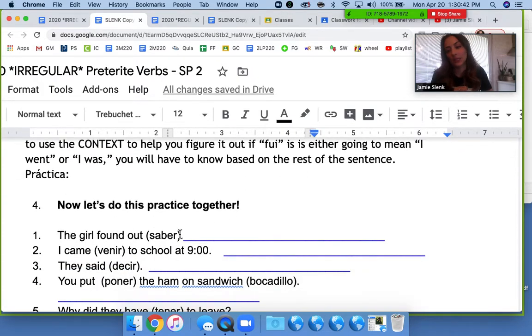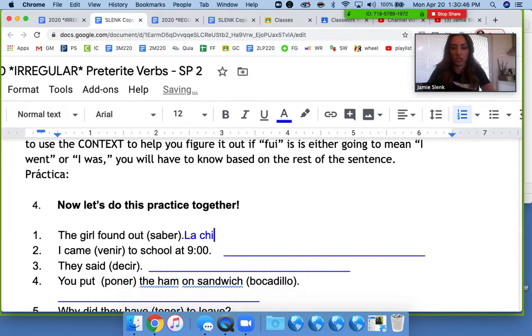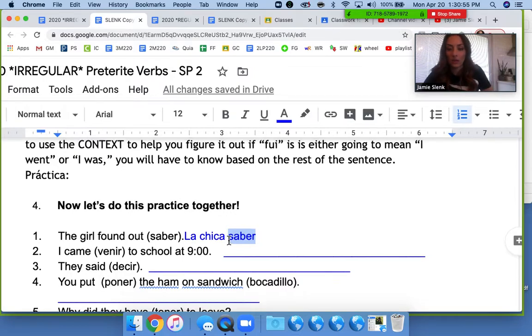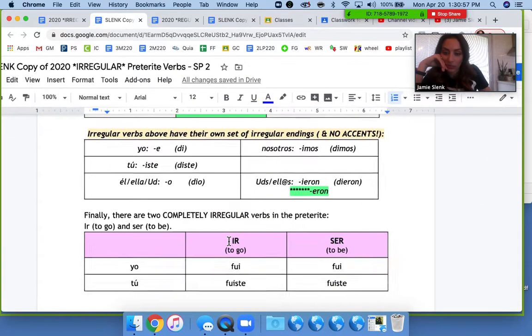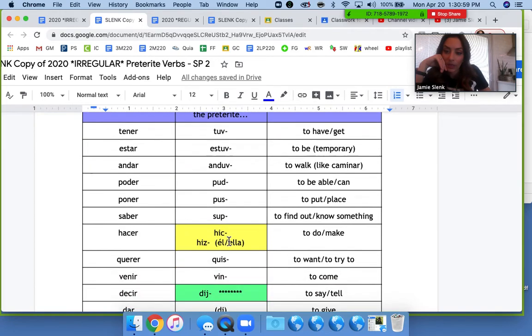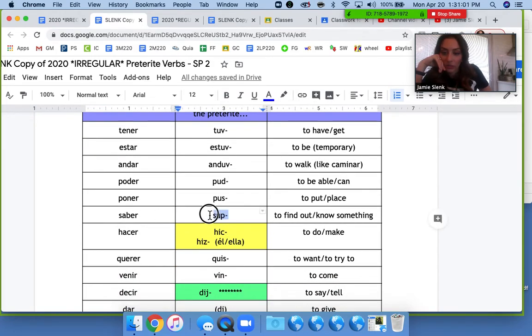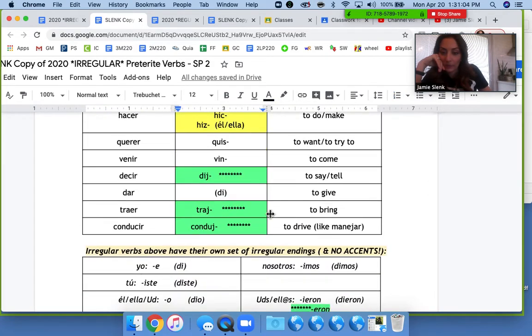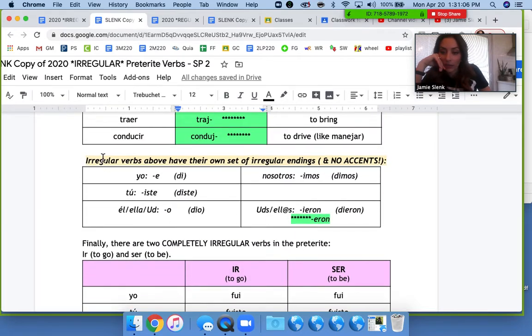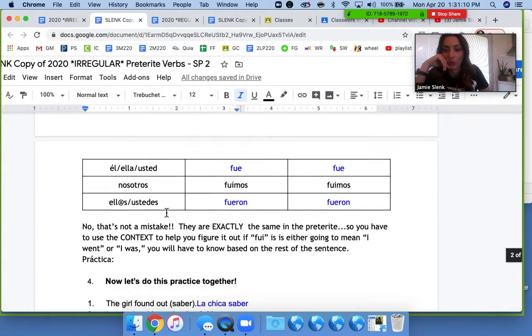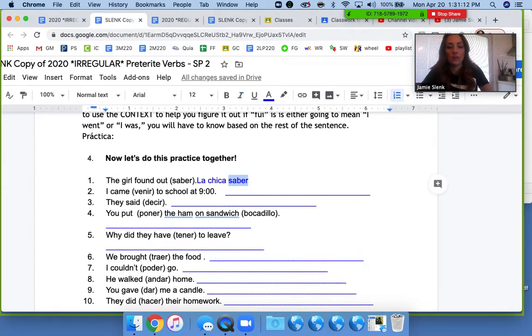So the first sentence is the girl found out, and the verb is saber. So I'm going to write la chica, and then I know that the verb is saber. So now what I need to do is find the root of saber and then add on my ending. So if I go back up here to my list, here's saber. It goes to sup, S-U-P, and then irregular endings for he, she is just O, the letter O. So I'm going to write la chica supo.